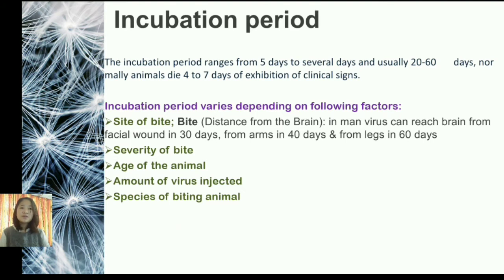The incubation period ranges from 5 days to several months. It may also be 20 to 60 days, but some animals die prior to the clinical signs. In rabies, the incubation period varies depending upon several factors such as the site of bite, which means the distance from the brain. For example, in a man, the virus can reach the brain from a facial wound in 30 days, from the arm in 40 days, and from the leg in 60 days. It also depends on the severity of the bite, age of the animal, amount of virus injected, and the species of the biting animal.